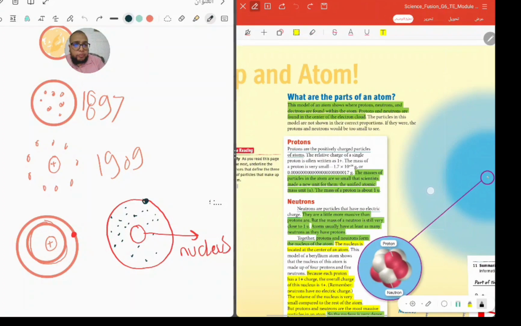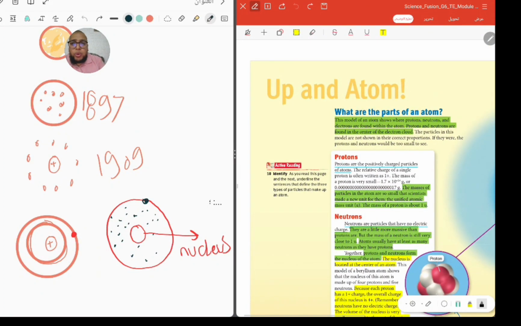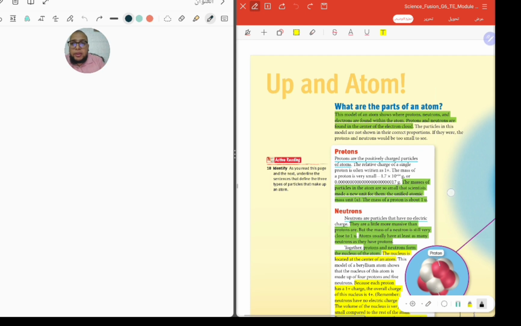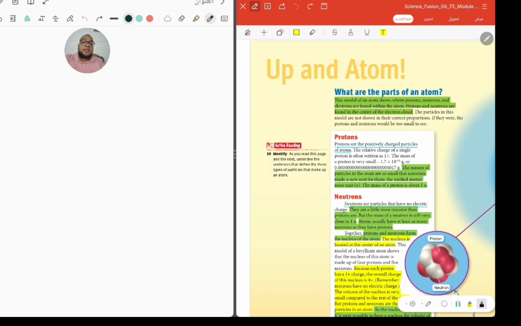After that, now we must know what we really find inside the atom. Guys, focus with me. It is a very, very important part. Now all of us know that the atom is composed of, number one, the nucleus. I will draw it for you.